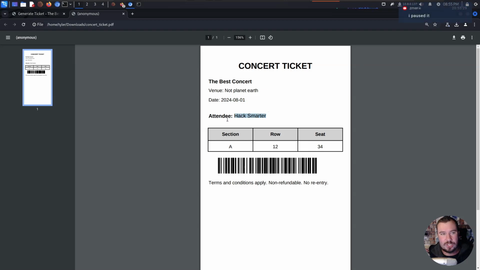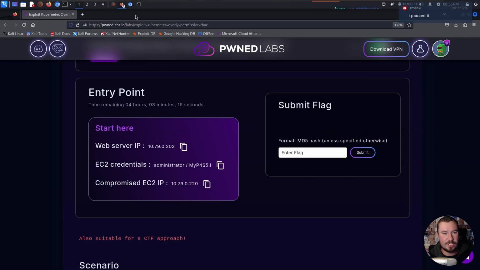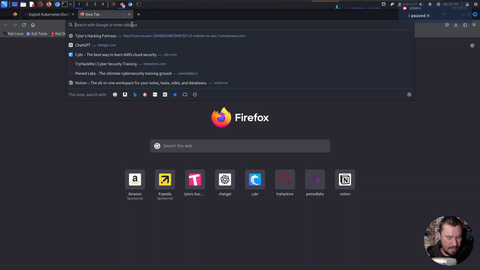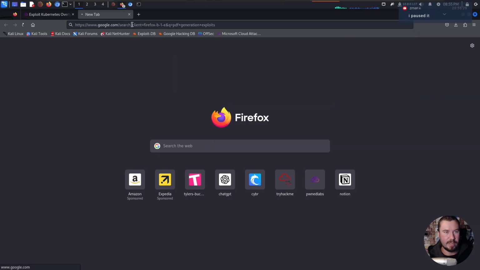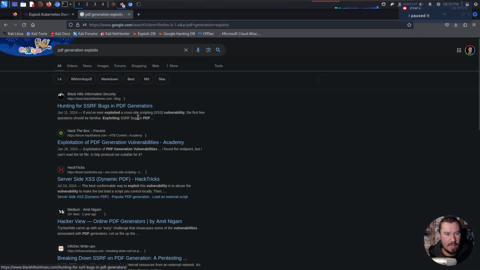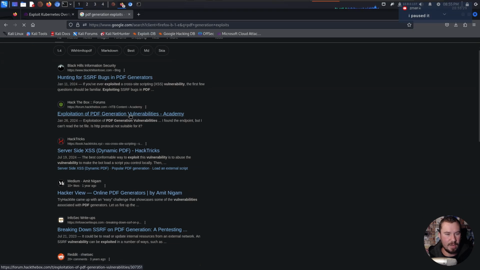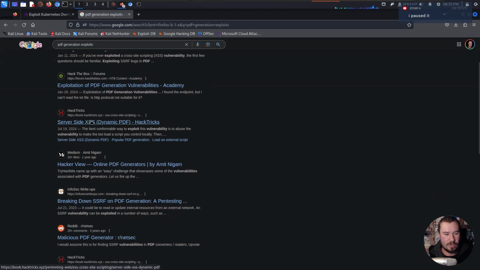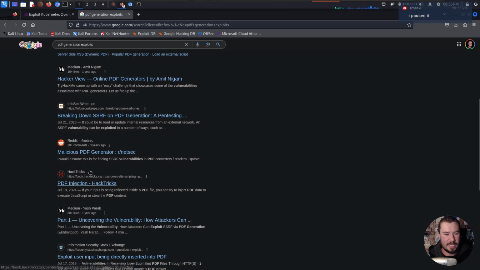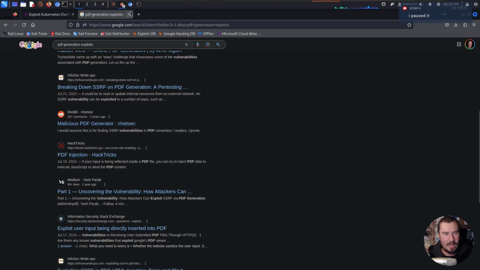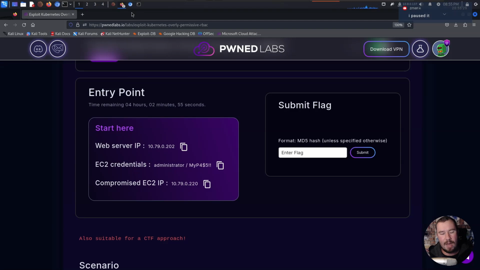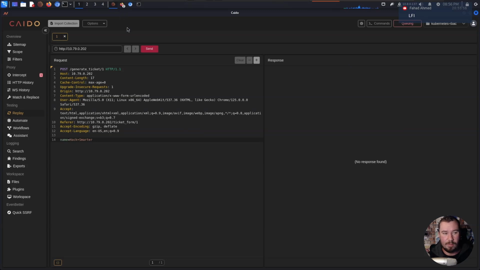Now, if you didn't know to try those things, if we jump over to Firefox, we could even type in something like PDF generation exploits. I bet it would come up with what we're looking for. Right away, we have SSRF bugs, exploiting PDF generation vulnerabilities, server-side cross-site scripting, malicious PDF generator, PDF injection. I mean, a lot of different things that we could try. And when I see PDF generation in the real world, these are all things I try every single time on a pen test. So let's go ahead and try some of them.